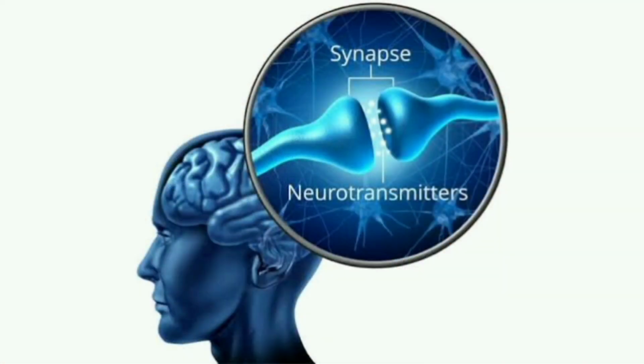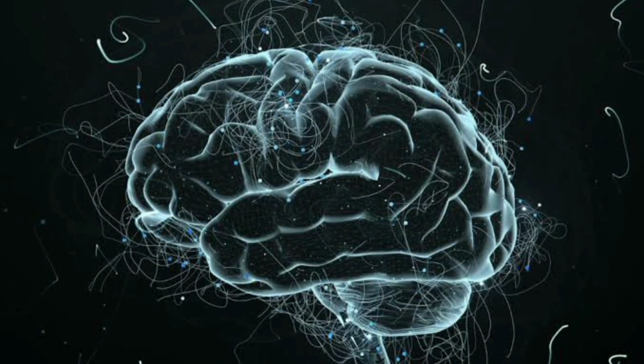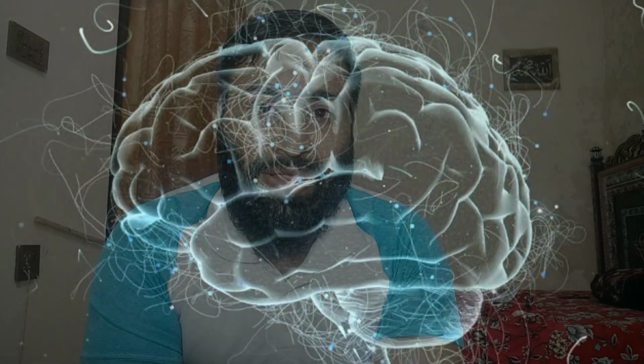Dopamine is a neurotransmitter. It is very important for the excitation of the nerve, from the presynaptic nerve to the postsynaptic nerve. So where is the dopaminergic neuron? The neuron that releases dopamine is known as the dopaminergic neuron. Dopaminergic neurons are present in the brain only, not in the peripheral part of the nervous system, but in the central nervous system, especially the brain.